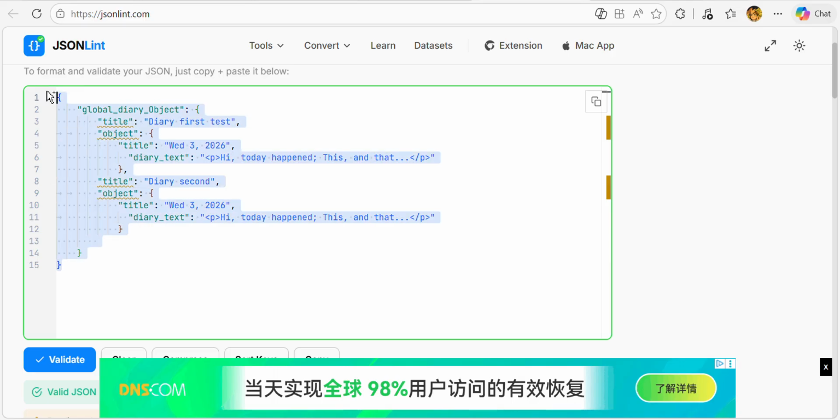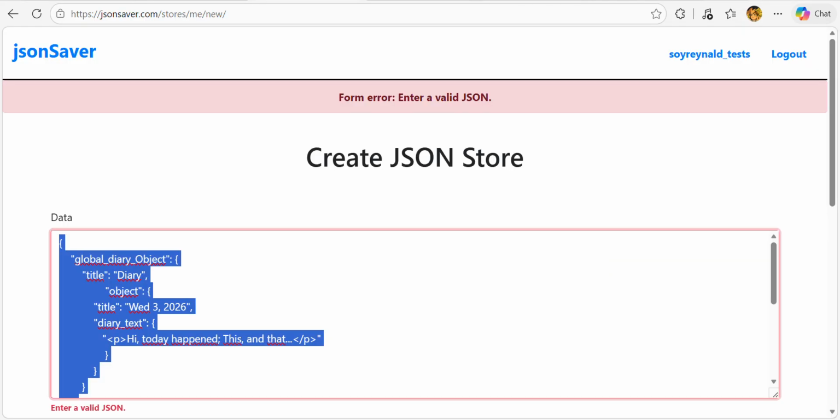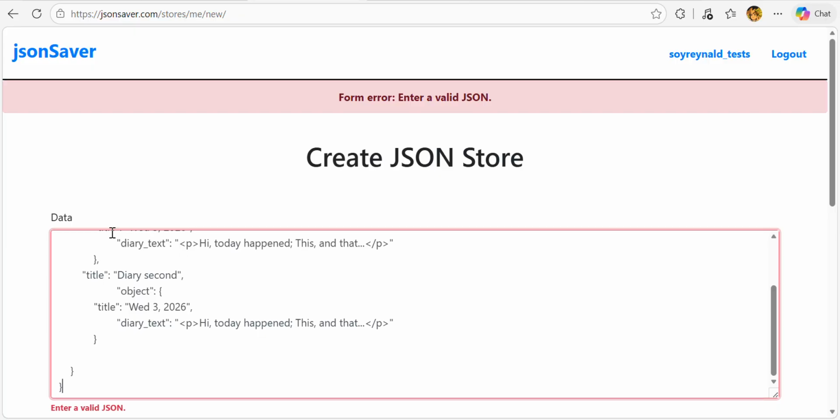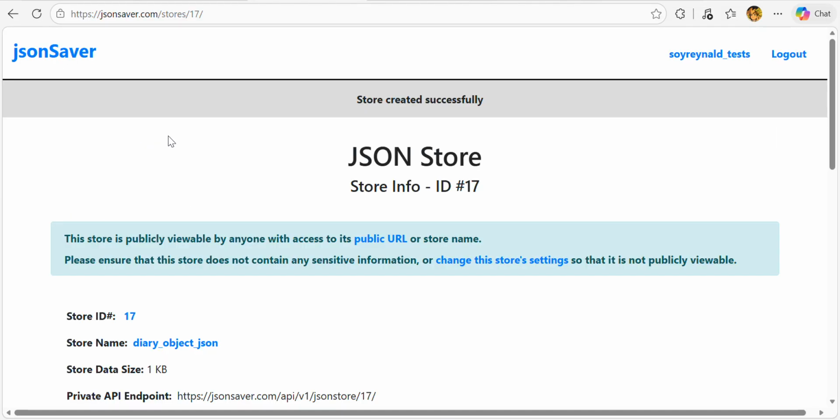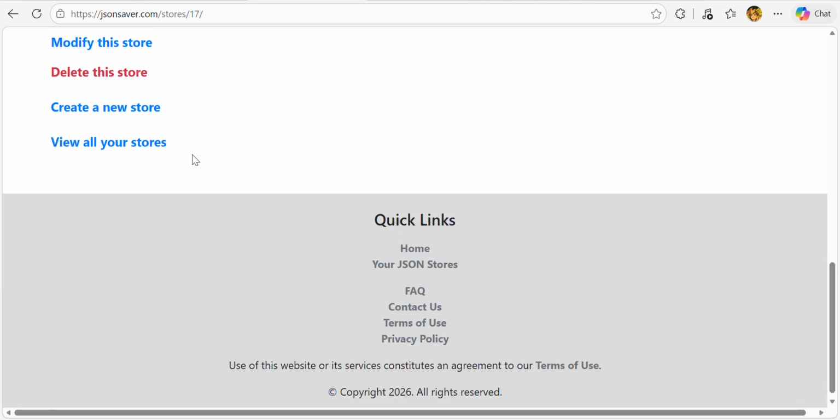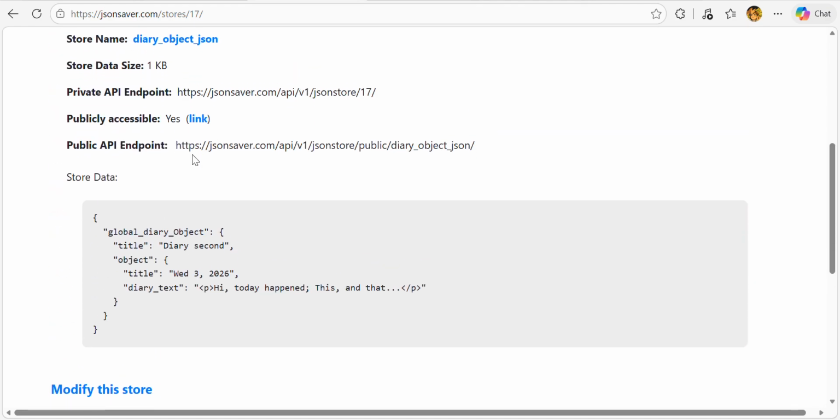And let's just copy here, go again to here, and submit. And we have the first object stored.